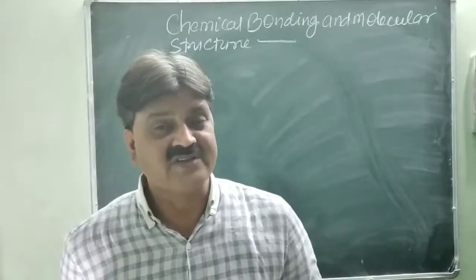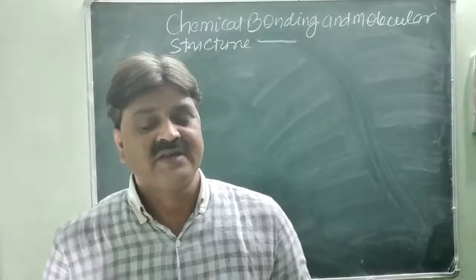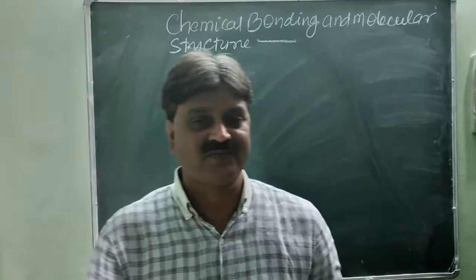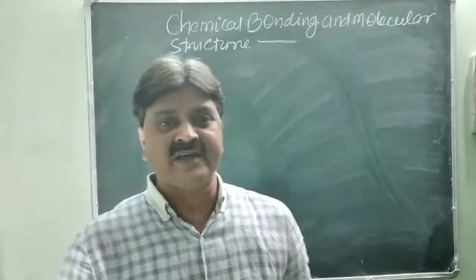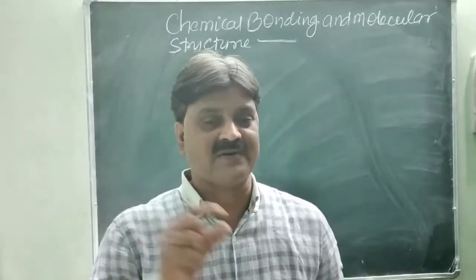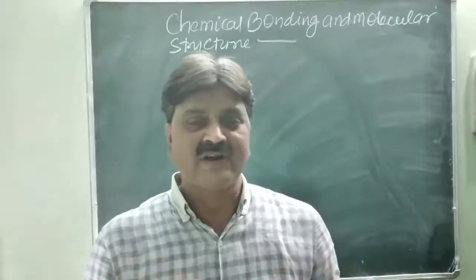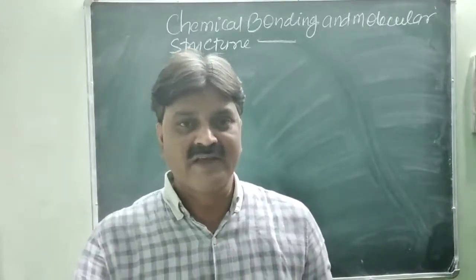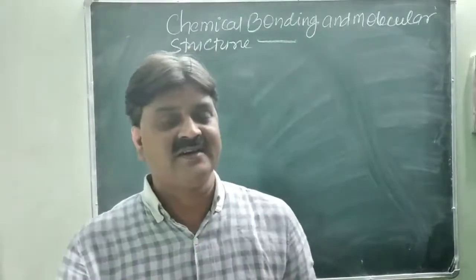In the same reference, for the first time in 1916, Kossel and Lewis gave a new hypothesis which was based on the octet rule. They suggested that every element tries to maintain a stable structure. What is the octet rule? Actually, every element tries to maintain the nearest inert gas structure, the nearest electronic configuration of the noble gases, the inert gases.